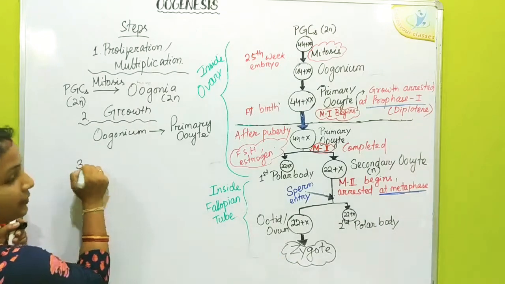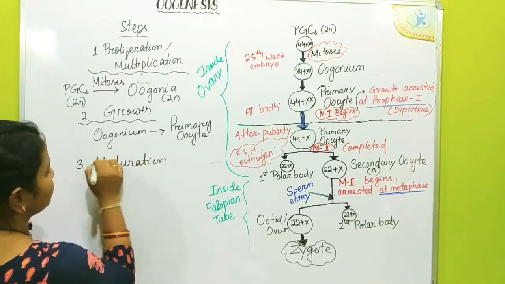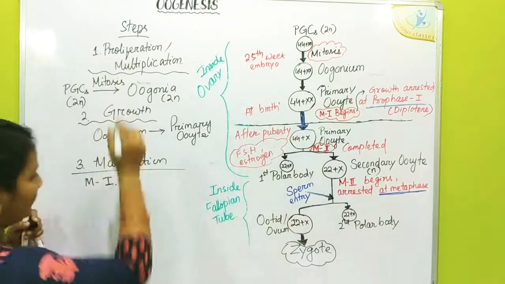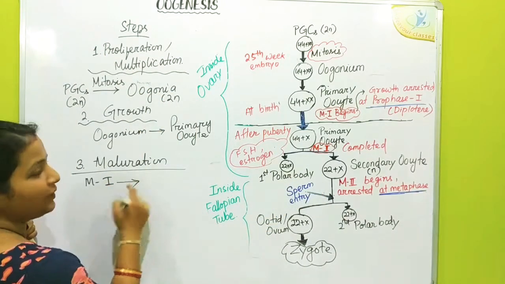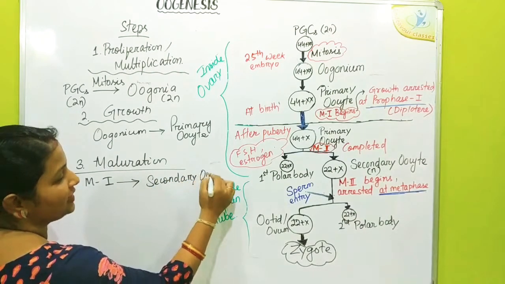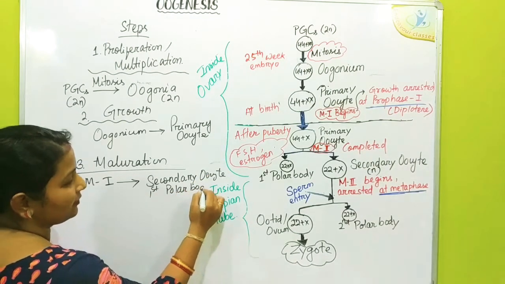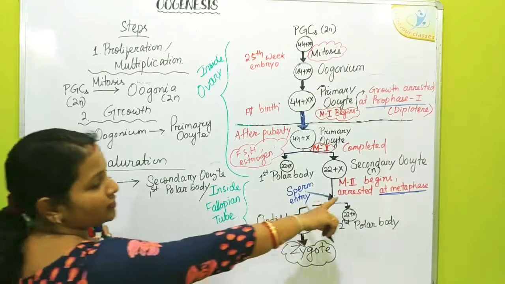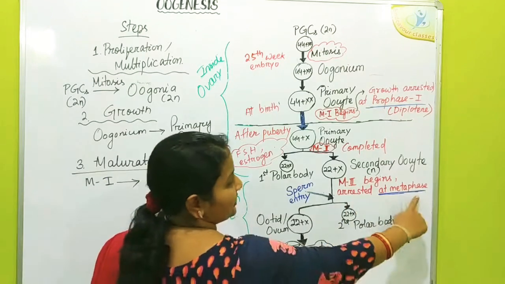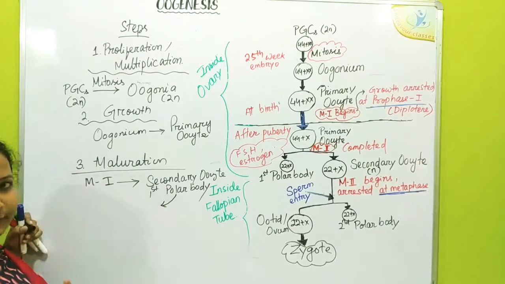Let us write here about the maturation phase. M1 is completed. At the end of M1 we get the secondary oocyte and the first polar body. Then the secondary oocyte undergoes M2, meiosis 2 or maturation 2, and the growth is arrested at metaphase, and this secondary oocyte is released into the fallopian tube.